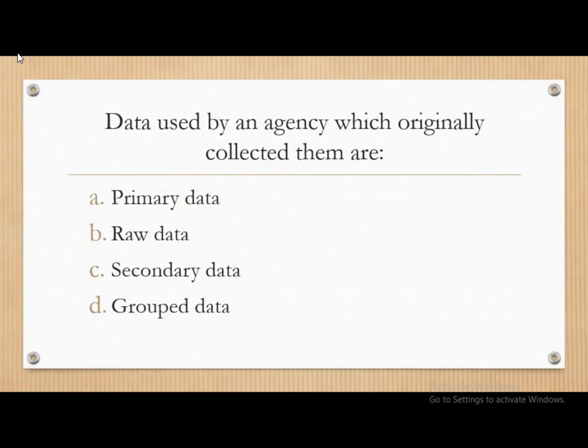Next question. Data used by an agency which originally collected them are called as: primary data, raw data, secondary data, or group data. And the correct answer is, data used by an agency which originally collected them, such type of data is called as primary data.